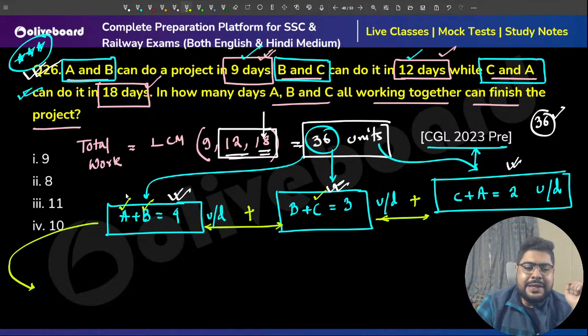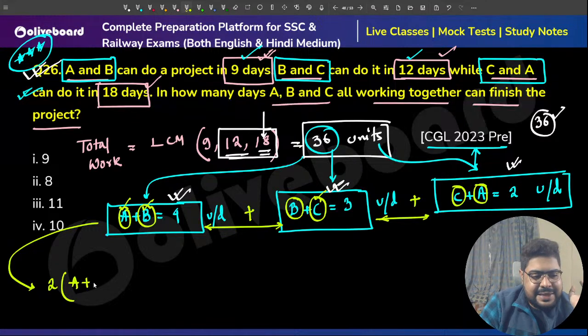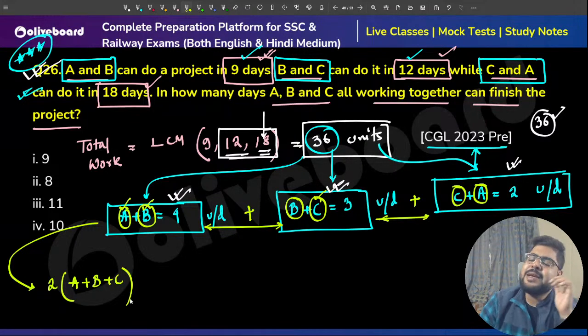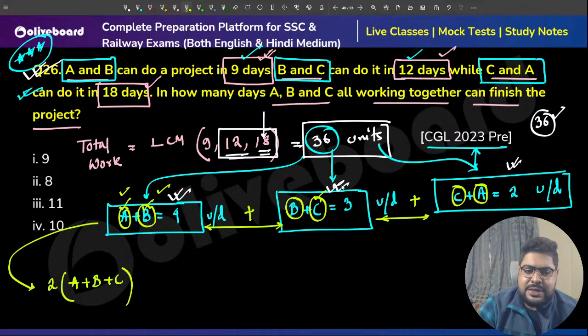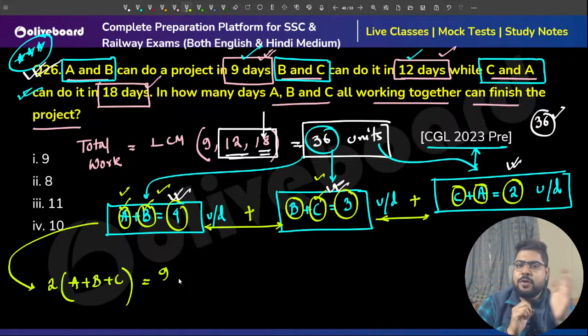What will happen? On the left hand side, you have an A here and an A here, meaning 2 A's. You have a B here and a B here, 2 B's. You have a C here and a C here, 2 C's. So can I simply say, sir, this is nothing but twice of A plus B plus C, because I have 2 A's, 2 B's, 2 C's. And on the right hand side you need to add 4 plus 3 plus 2. So that is 9 only.